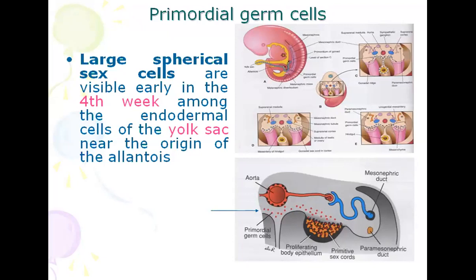From here, you can see light blue dotted structures, those are primordial germ cells. So near the allantois, primordial germ cells originate during the fourth week.